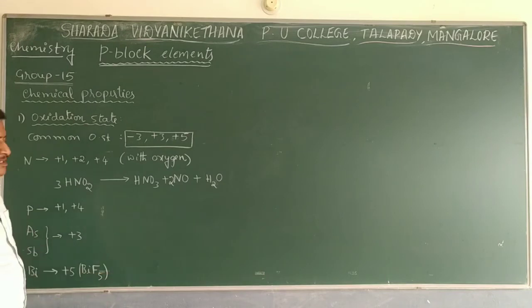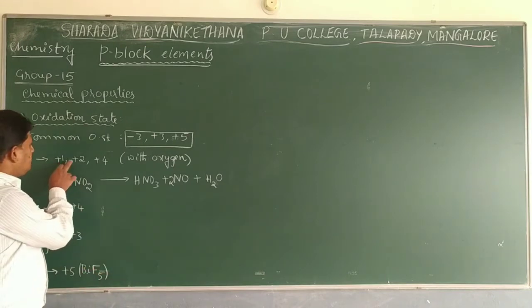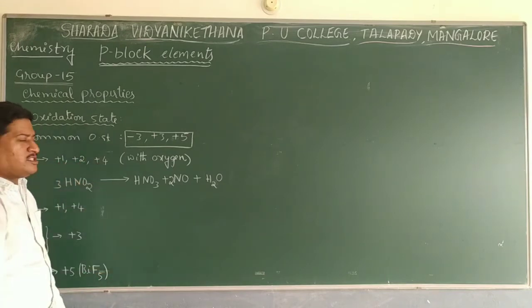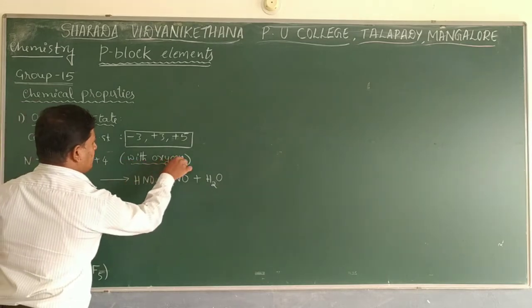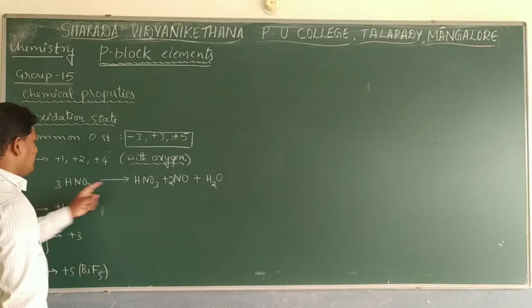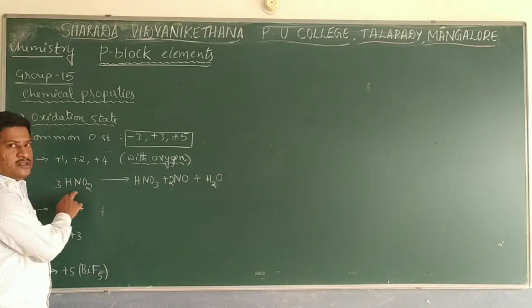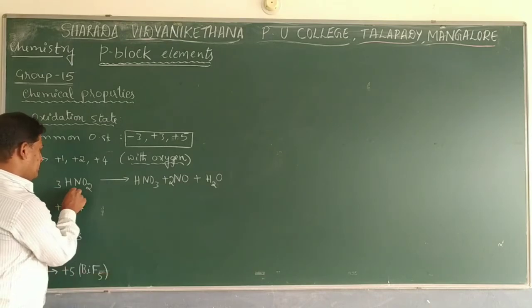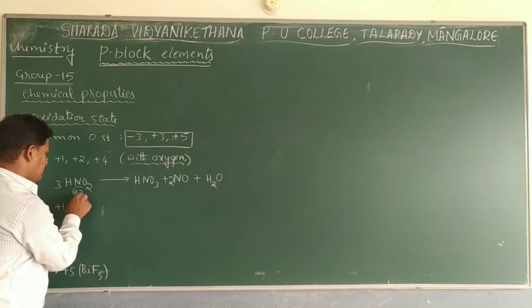But other than that, nitrogen shows +1, +2 as well as +4 oxidation states only when it is combined with oxygen, a more electronegative element. Look at one example here: HNO2. This is called nitrous acid. Here nitrogen is present in the +3 oxidation state.